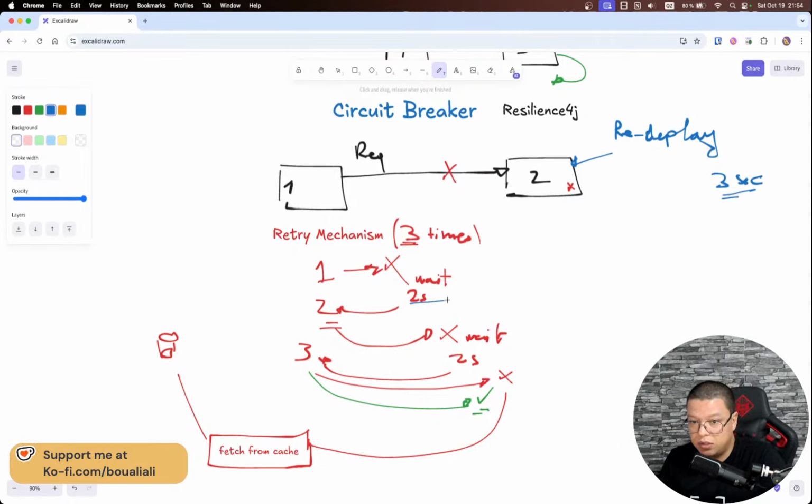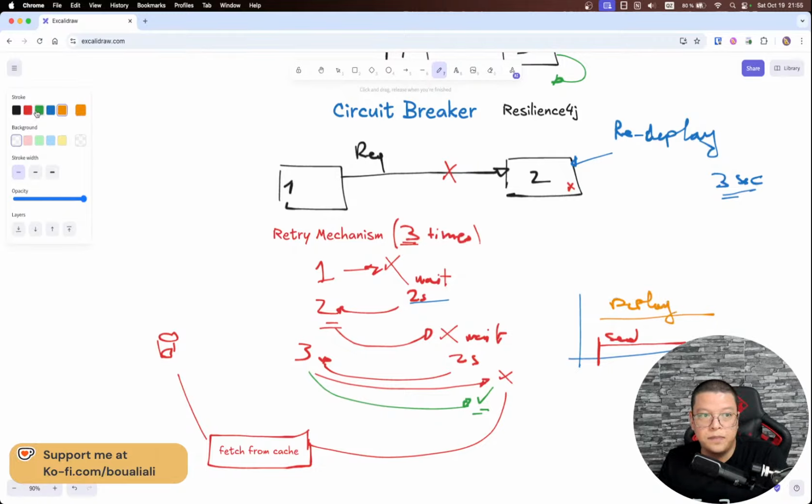So for the first retry, we will have our 2 seconds. We will wait. Let's imagine that sending the request and redeploying start at the same time. So let's say this is my time, and here I start sending the request, and at the same time I'm doing the deploy.